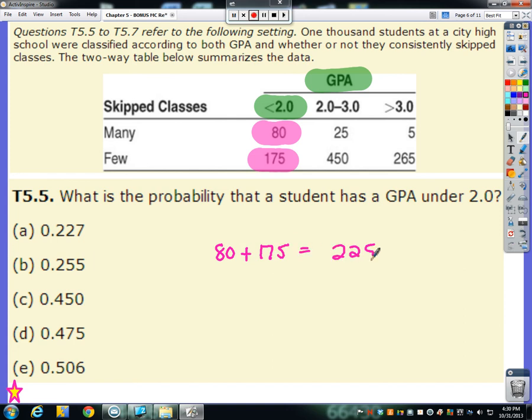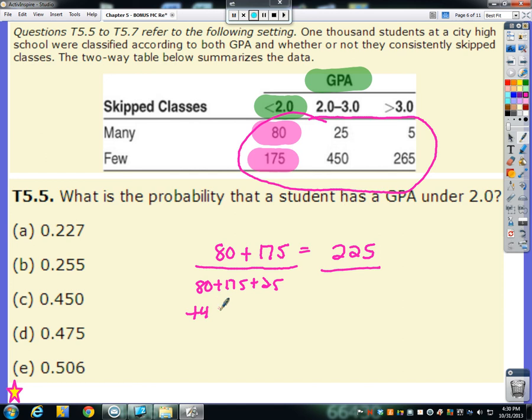So we have 225 people out of, well, we have to count up. They didn't give us the total, unfortunately, out of all these people. So if we add 80 and 175 and 25 and 450 and 5 and 265, we get a nice round 1,000. So 225 out of 1,000 is exactly 0.225, which would be, no, I added that wrong. Sorry. That's 255. I can't add. So it would be answer choice B. Correct.